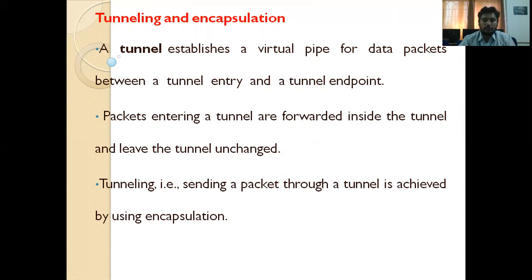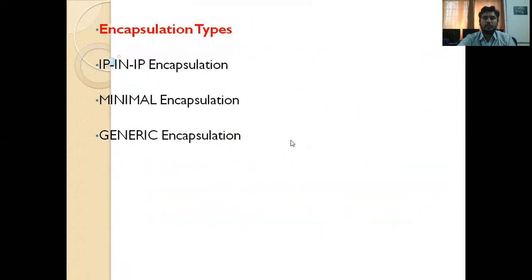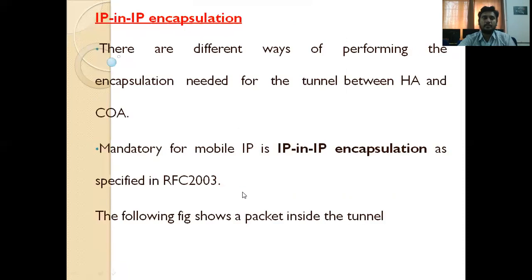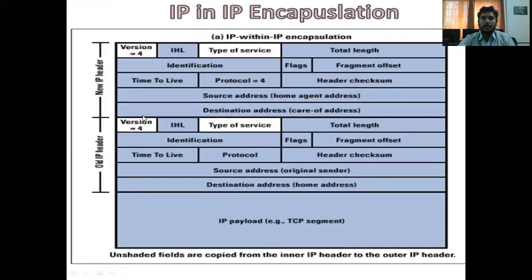Here in the source area, the data is encapsulated, and after reaching the receiver via the virtual pipe, the data is decapsulated. How is the data encapsulated? This encapsulation is done in 3 ways. Those are IP in IP encapsulation, minimal encapsulation, and generic encapsulation. Here in the IP in IP encapsulation, one new IP header is added to the old IP header.